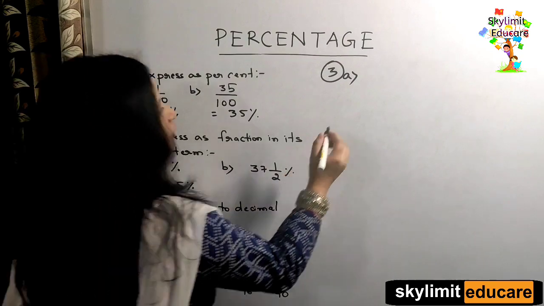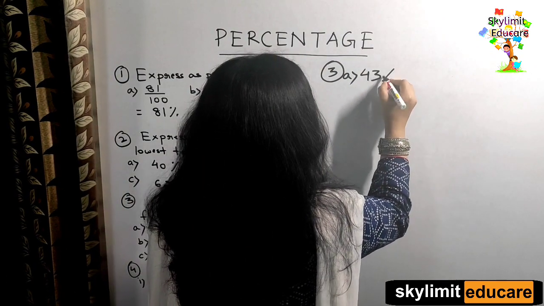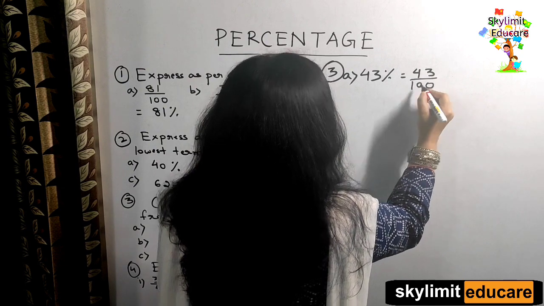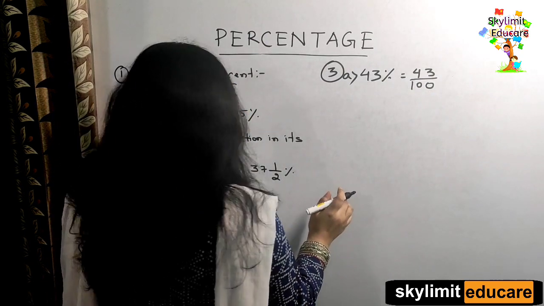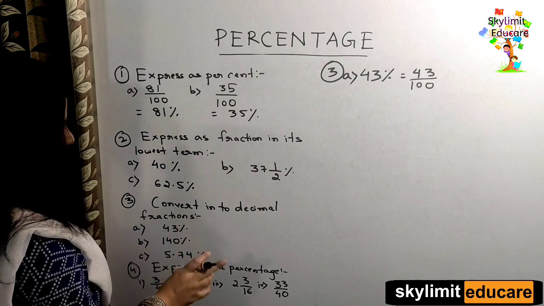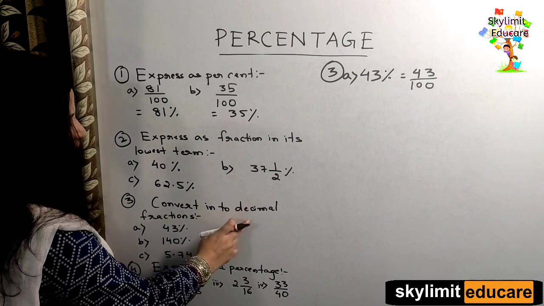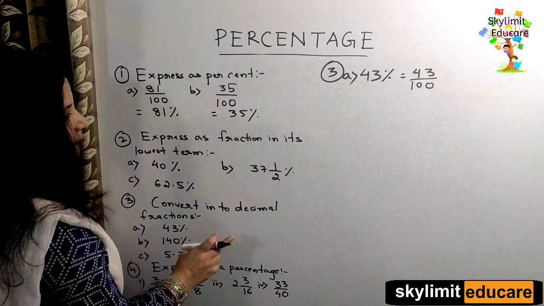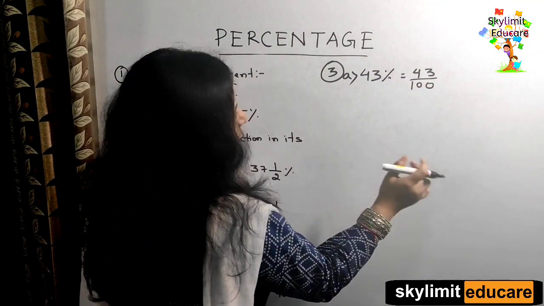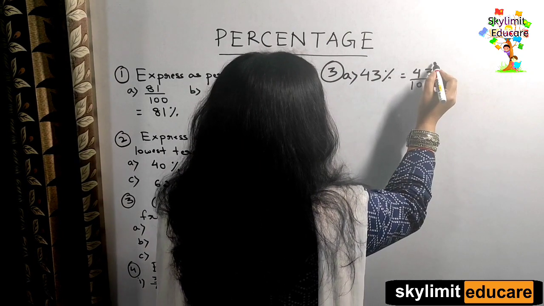So the first question is 43%. This will be equal to what? 43 out of 100, or by 100. Yes or no? Percentage means by 100. Now the question is percentage, so you are supposed to convert from percentage to decimal. So multiply 1 by 100 or divide by 100. So this is the decimal fraction.